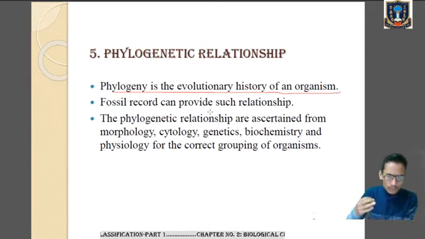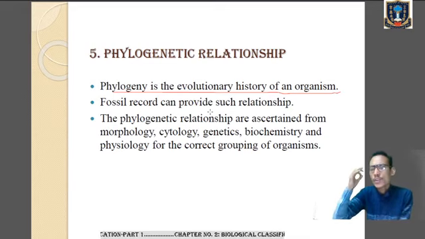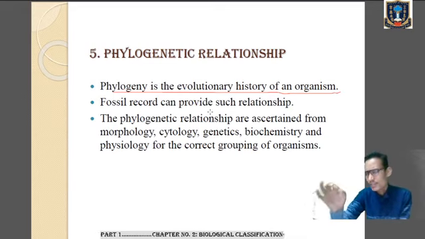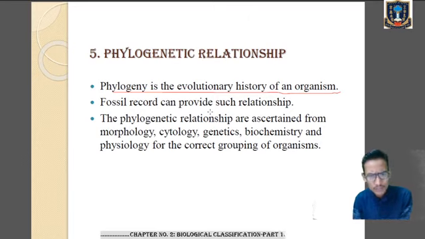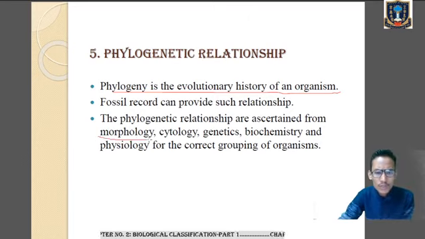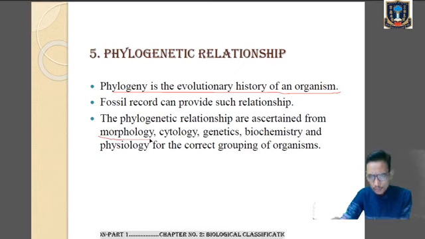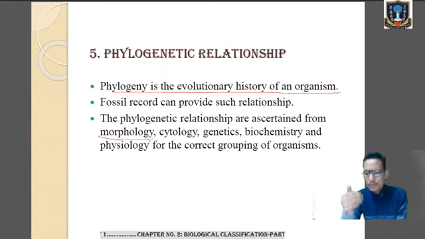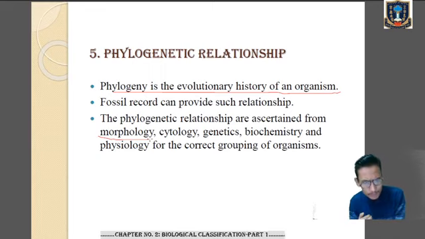Therefore, phylogenetic relationships are ascertained on certain other criteria also. And what are those criteria? Simply morphology. Morpho means body form or body structure. Note it down. Morpho means body form or body structure. Logy means to study. So we can study the morphological or body features of an organism.